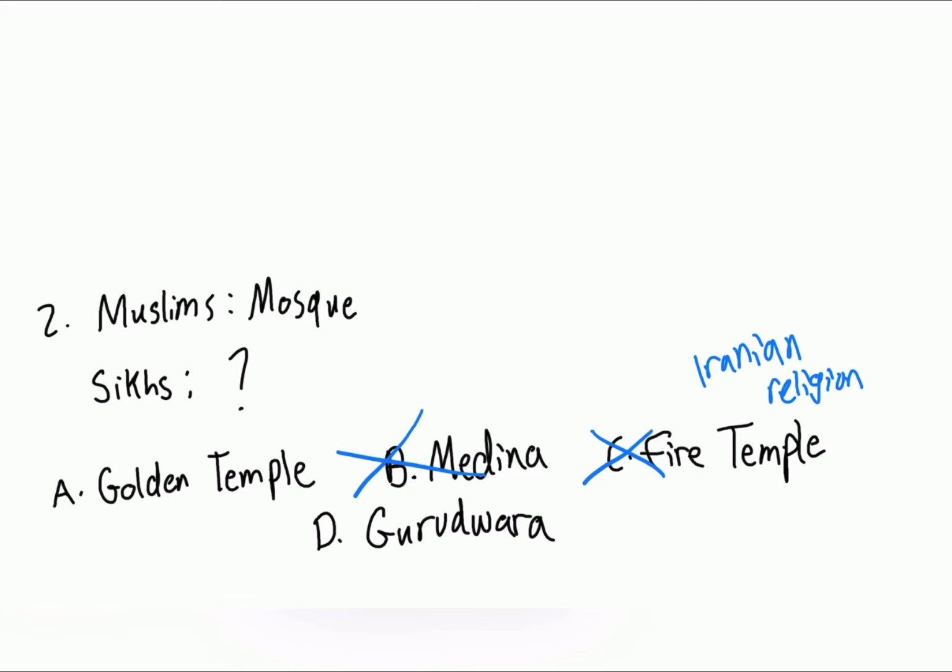What is the Golden Temple? So the Golden Temple is a prayer area. It's also known as the Gurudwara, which is a prayer area. But it's like saying, Masjid al-Nabawi. It is not the place that they pray. It's rather a location. So as tempting as it can be to choose this, we can cross this out. When we see this choice, we can cross this out.